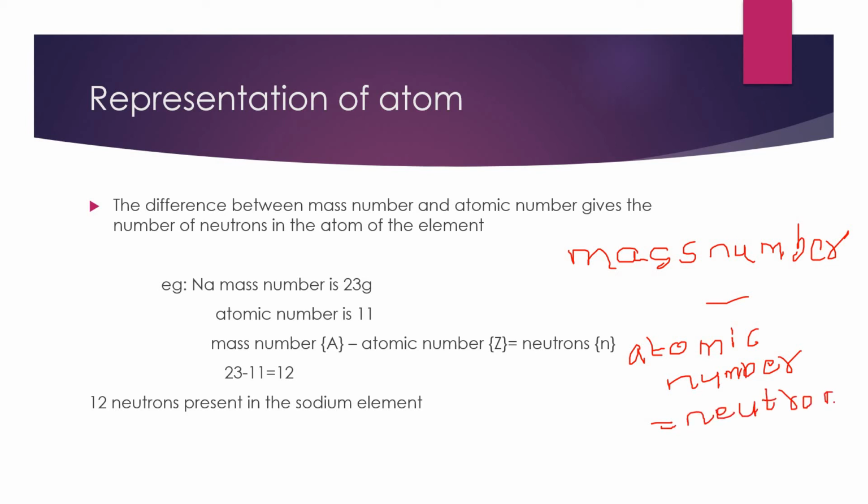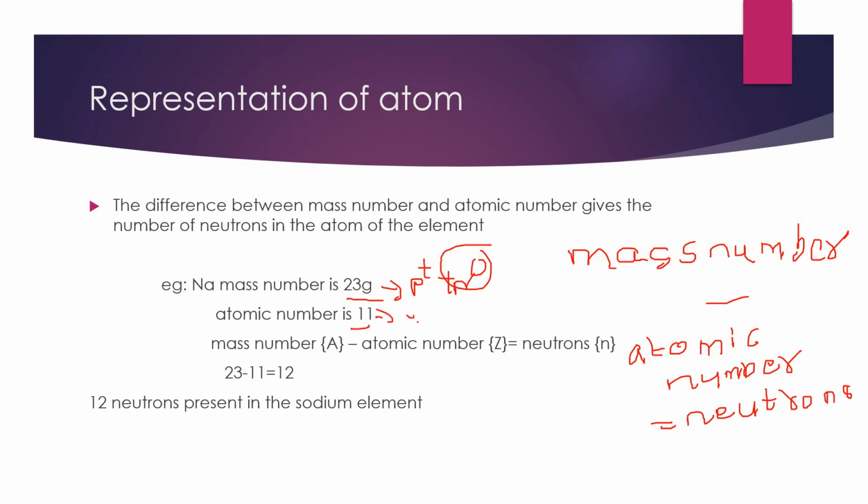Ma'am, how are you saying that mass number minus atomic number gives neutrons? By an example, I will explain this. We know that the mass number of sodium is 23 and the atomic number of sodium is 11. Mass number means protons plus neutrons, we know that. But we don't know how many neutrons are present inside the nucleus of the sodium atom.